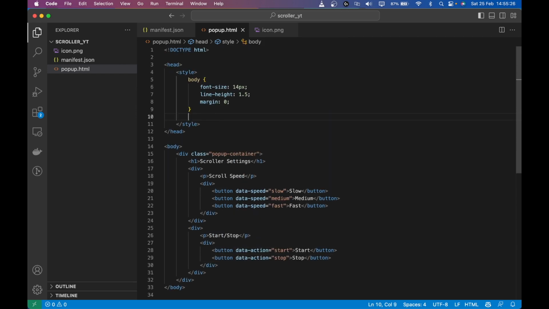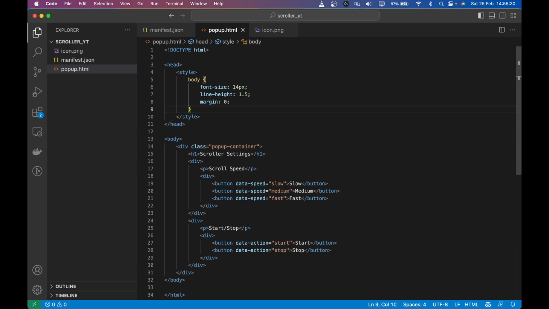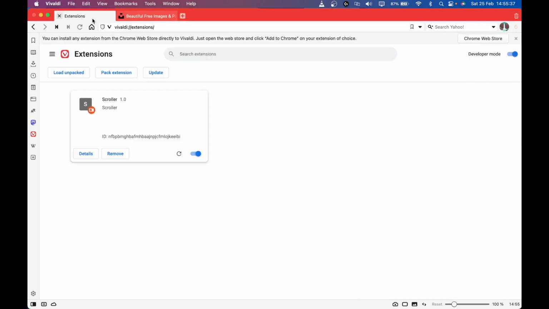And I'm going to give some CSS. So let's see how this looks before we go any further. So we'll go to Vivaldi, and first and foremost I'll remove this because this is something I built before.